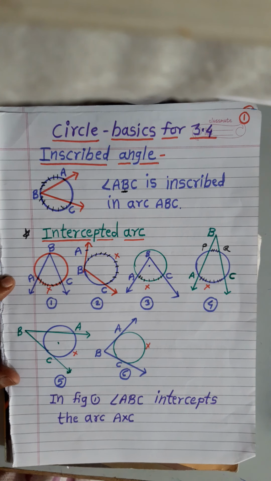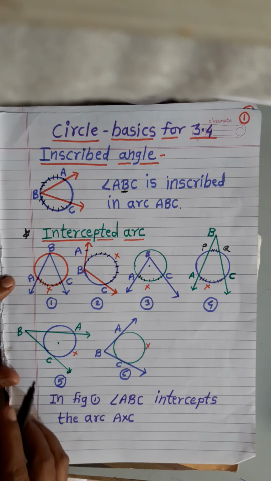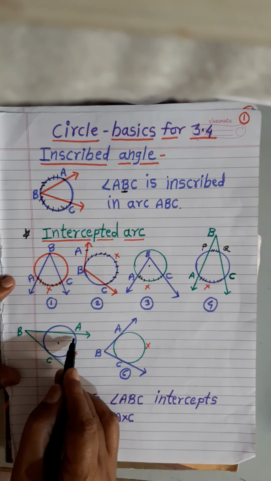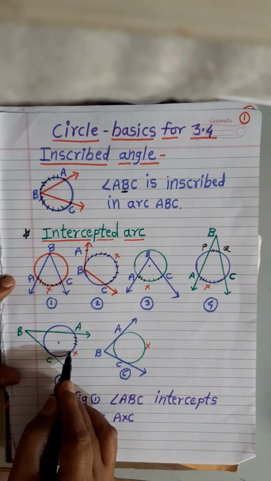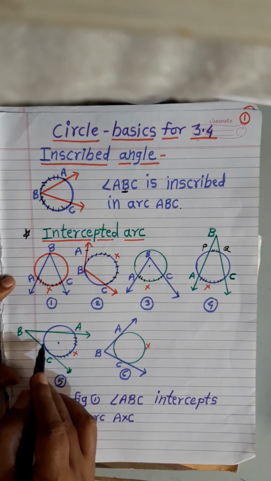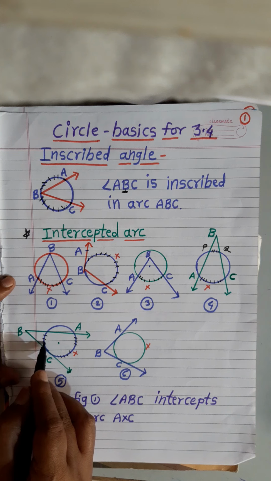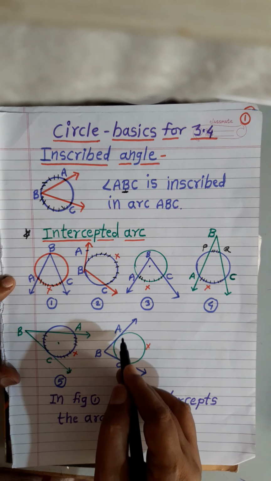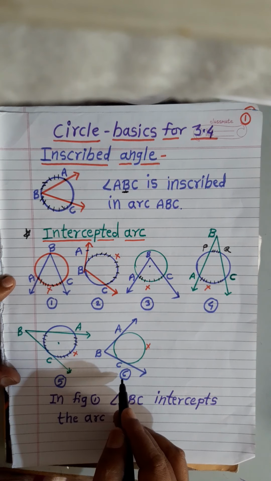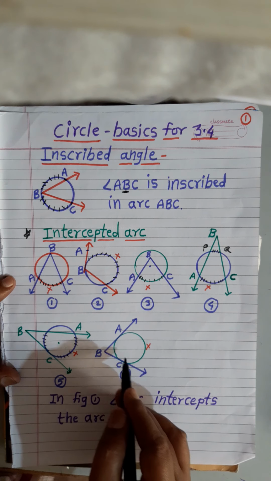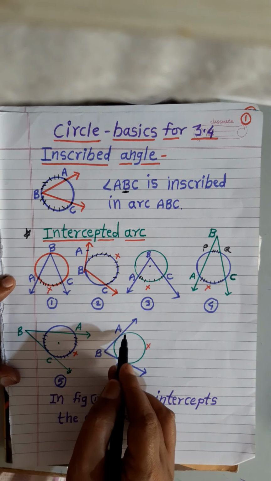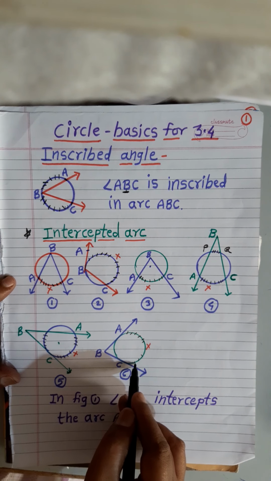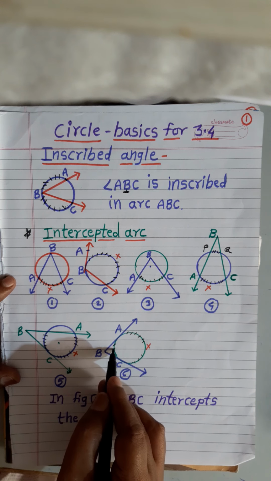Fifth one, in this figure, angle ABC intercepts the arc AXC, and also this small arc. Sixth one, in this figure, angle ABC intercepts the arc AXC and also this smaller arc.